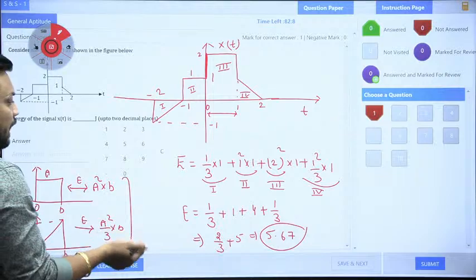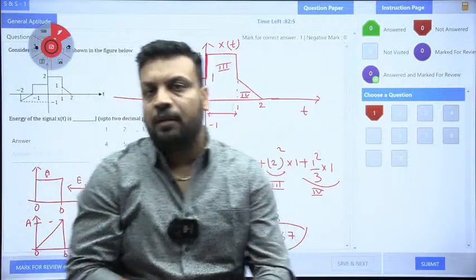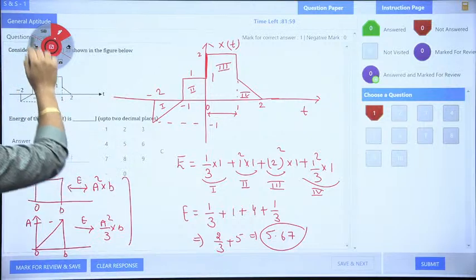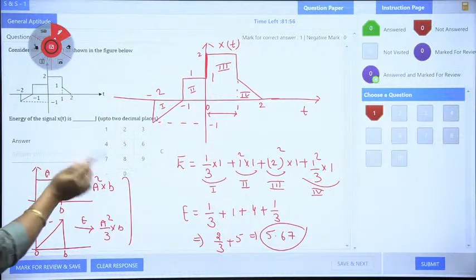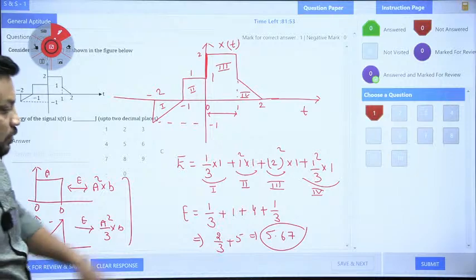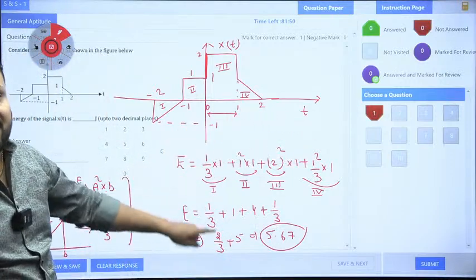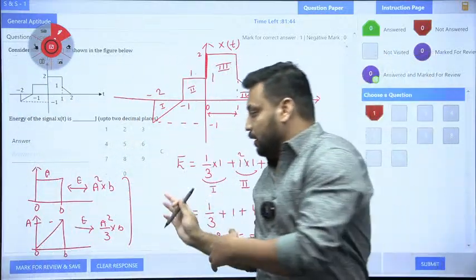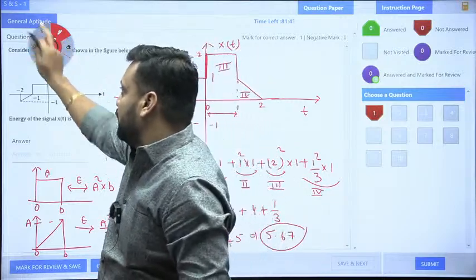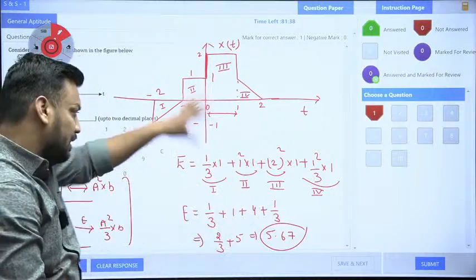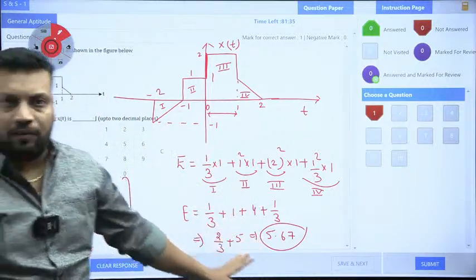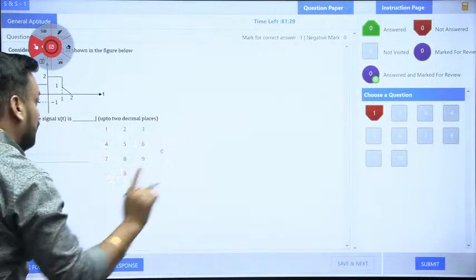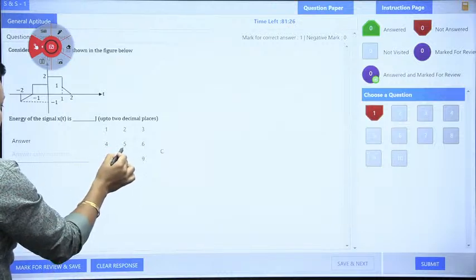I am just using this space as a rough notepad. Now tell me the final answer for this question. I need to type the final answer, and when I type, everything is removed, guys. If you want me to explain again, then let me know right now, because what I am doing here, if you want, I can show you the question in the Science Board software, that I can also do, but right now I am just using this as a scribble pad or rough notepad. Yes, the final answer is 5.67. If I use this, again everything is removed. So I need to type it here.